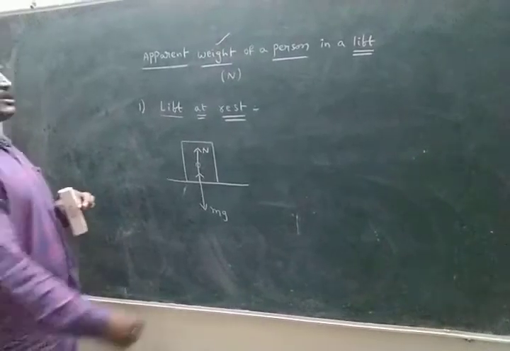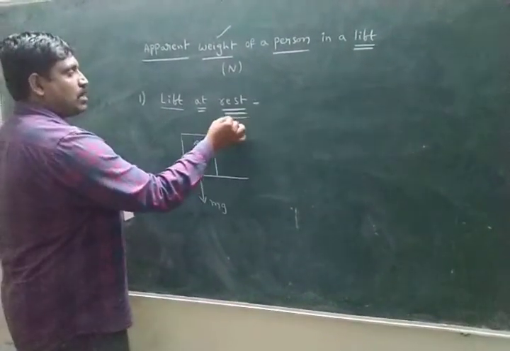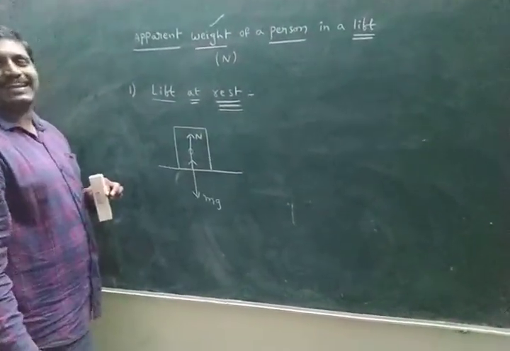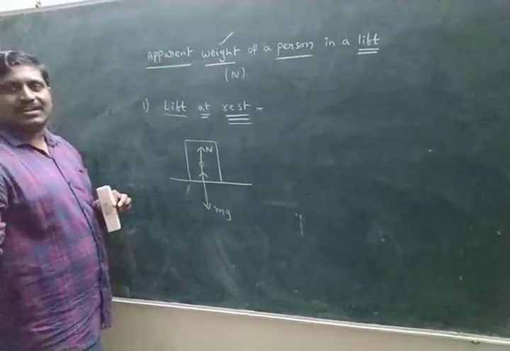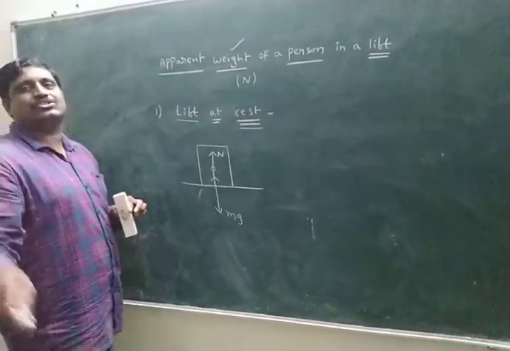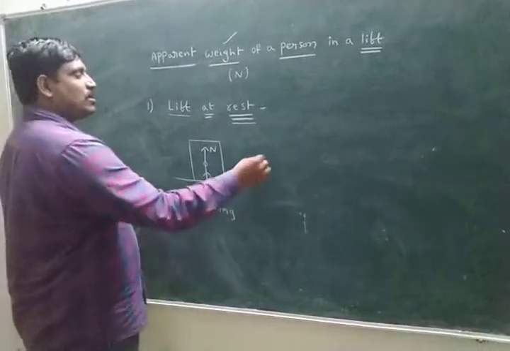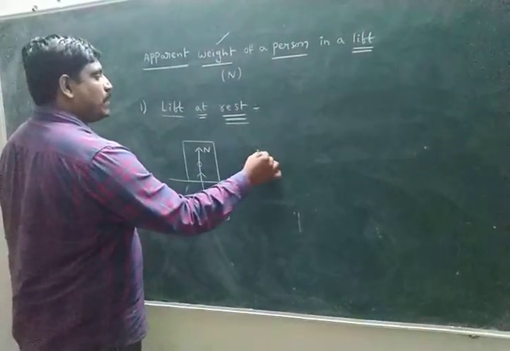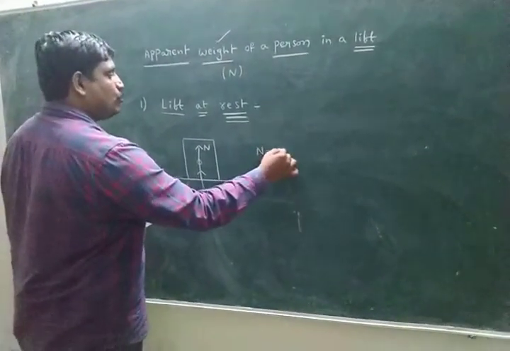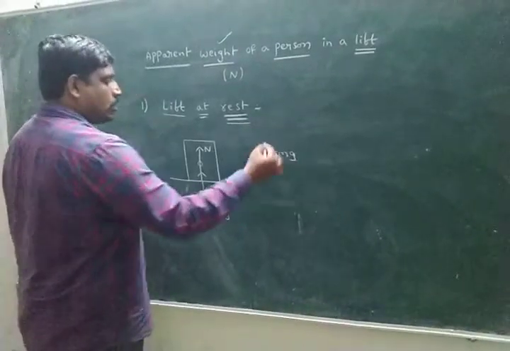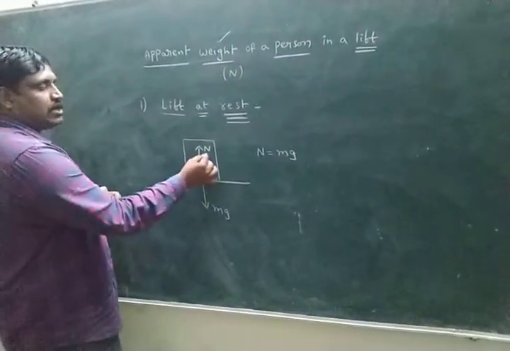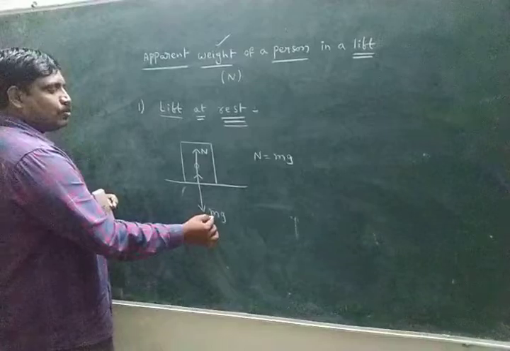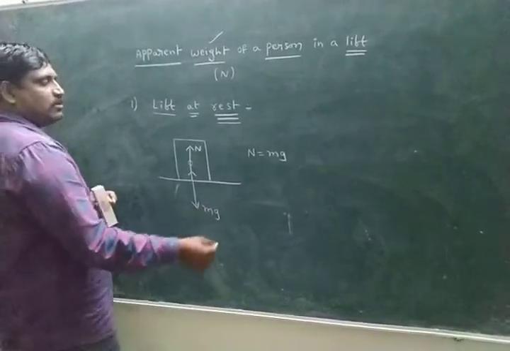In this situation, what happens? The lift is at rest, which means net force is 0. Simply, the upward force is balanced by the downward force. Here the upward force is normal reaction, the downward force is weight.